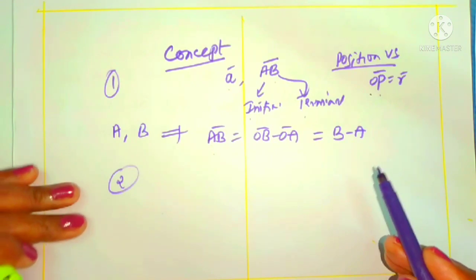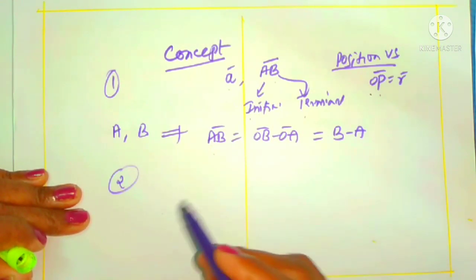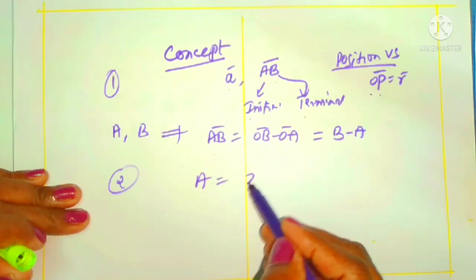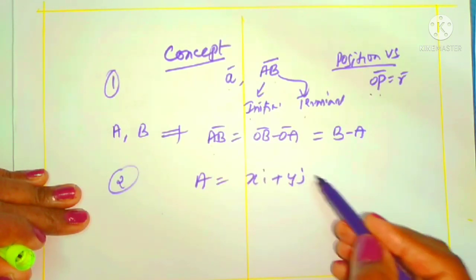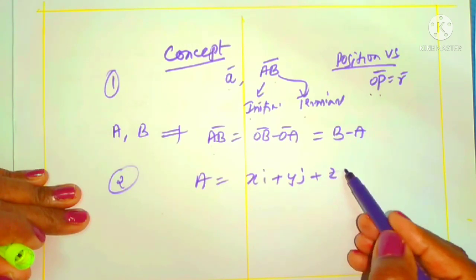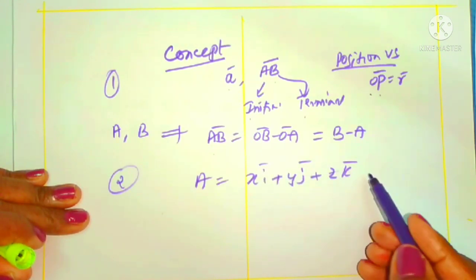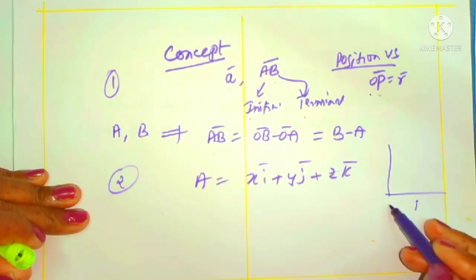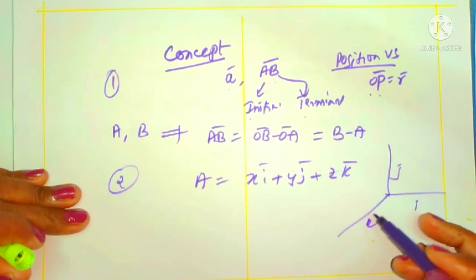Also, a vector can be represented as an ordered triad. Like A is one of the vectors in the form of xi plus yj plus zk, where i, j, k are orthogonal unit vectors. That means i is along the x-axis, j is along the y-axis, k is along the z-axis.